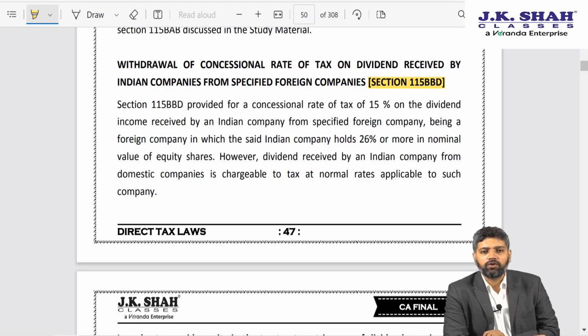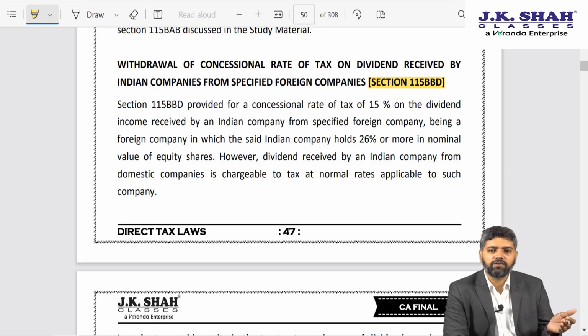So in short, you are an Indian company, the assessee is an Indian company, it is investing in a specified foreign company. What is a specified foreign company? Any foreign company in which the Indian company is holding at least 26% shares carrying voting power. So you are holding 26% in such company and that company gives you a dividend.